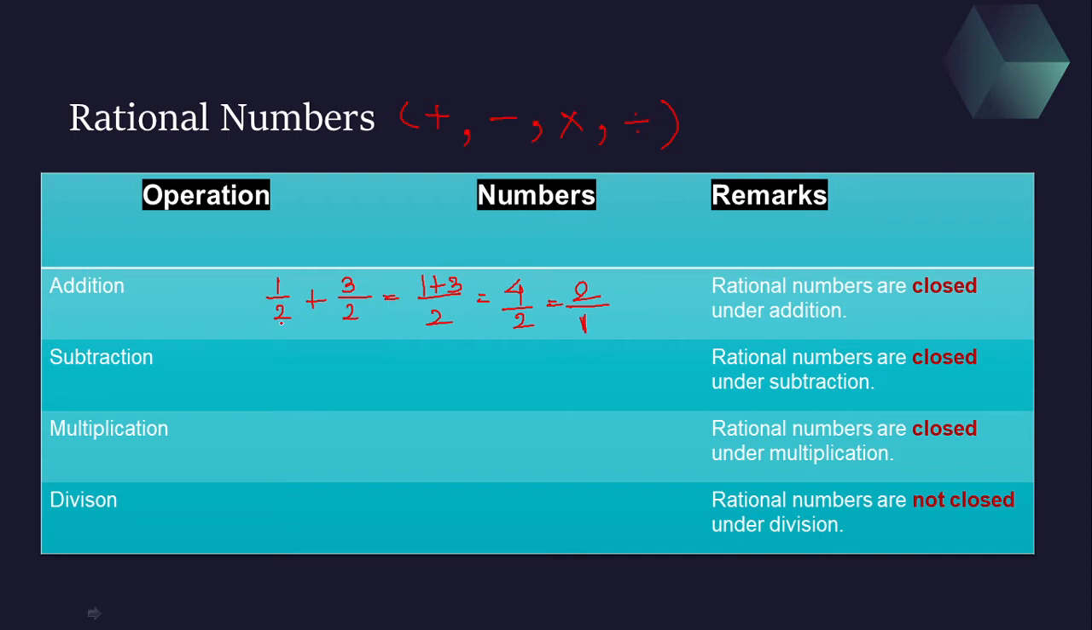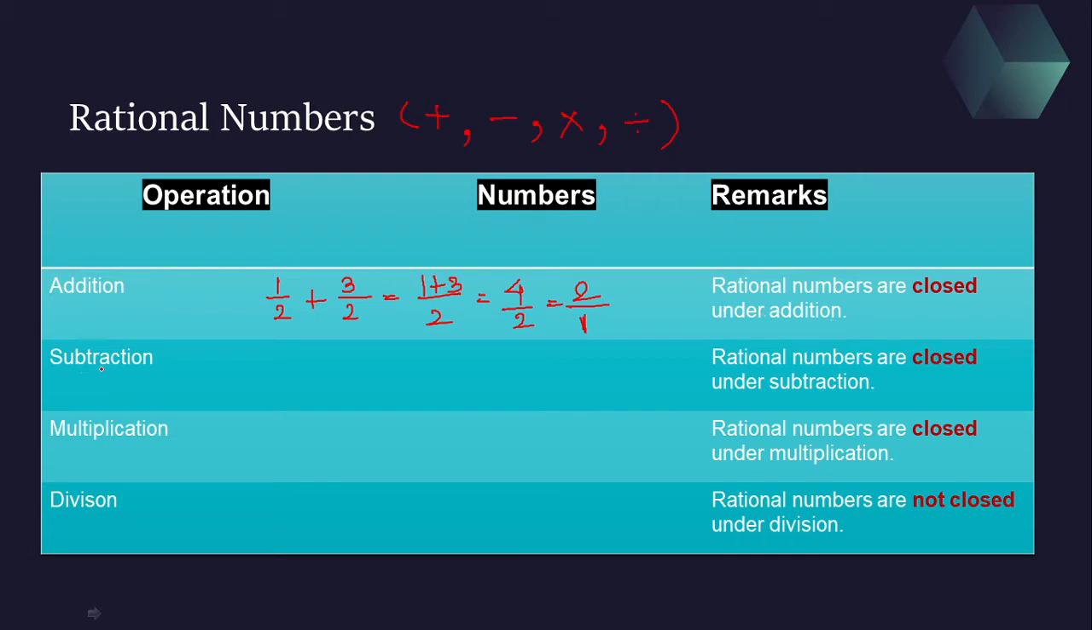That means when you are adding two rational numbers, the sum is also a rational number. So that is nothing but the closure property. Again I repeat, when you add two rational numbers and the sum is also a rational number, then you can say that the rational numbers are closed under addition.